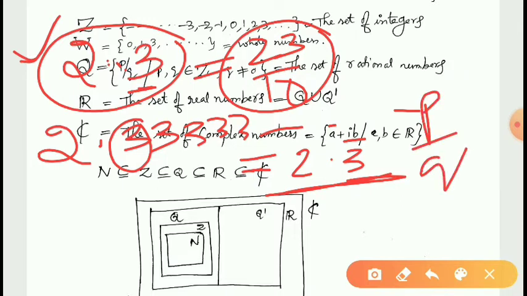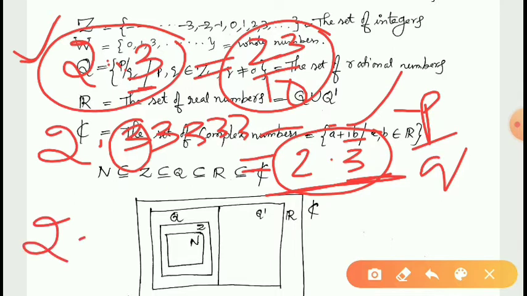So in our lower classes we are familiar with the procedure of how to express non-terminating recurring decimals in the form of p by q. Therefore, non-terminating recurring decimals can be expressed in the form of p by q. Therefore, they are also rational numbers. If you see some number, for example, see this 2.1, 2, 1, 2, 3, 1, 2, 3, 4, like this.